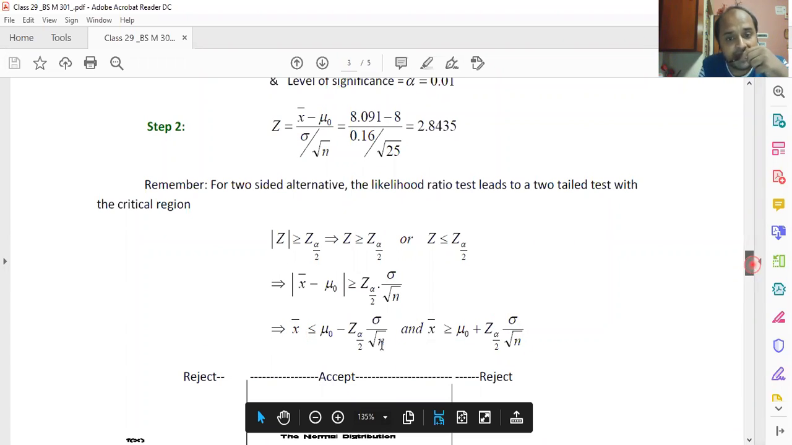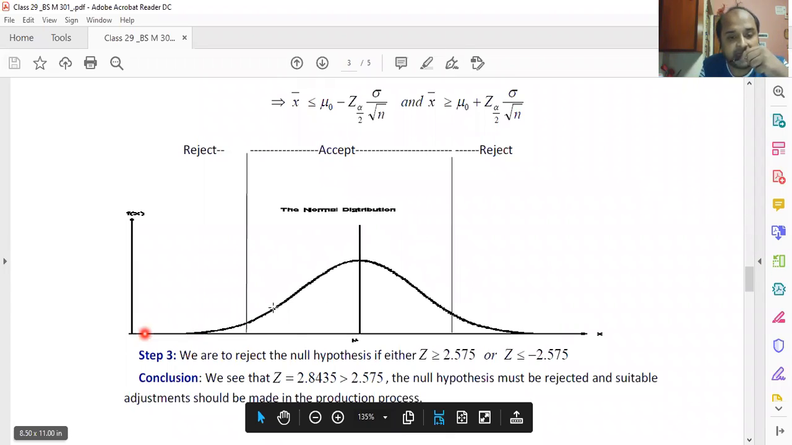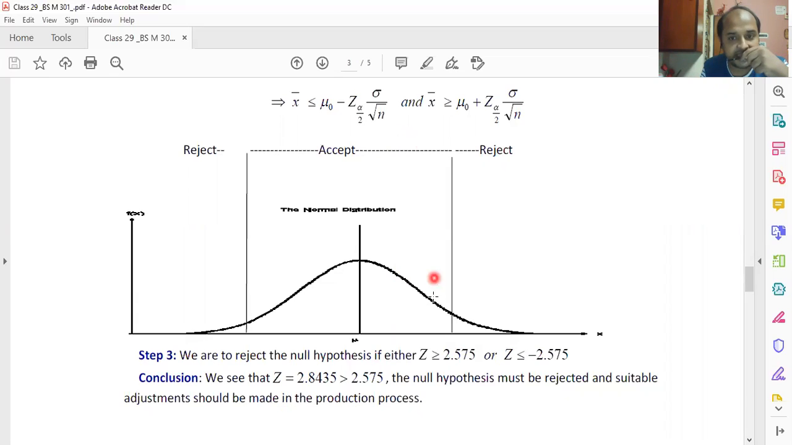So I have drawn a normal curve over here. Consider this point to be mu naught minus Z alpha by 2 sigma by root n, and this point to be mu naught plus Z alpha by 2 sigma by root n, and mu naught is in the middle. This region is called the acceptance region. So if your test value falls within this acceptance region, you are going to accept your null hypothesis, and if it falls outside this region, you are going to reject the null hypothesis.